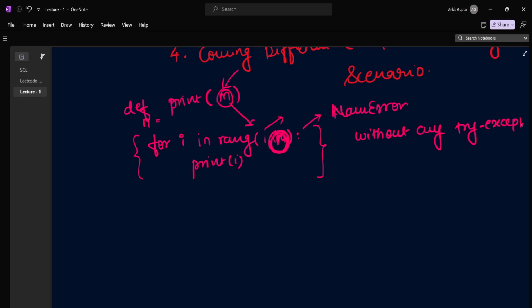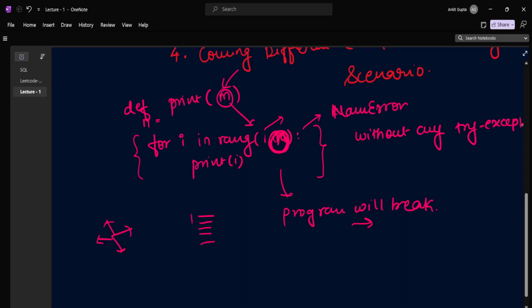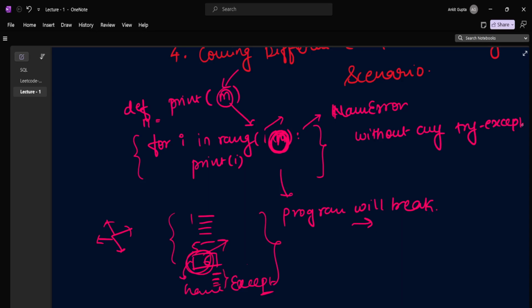In this kind of scenario where we have not handled the exception, the program will break, right? We don't always want that. There are multiple scenarios. Sometimes, say the code executes from 1 to 5 and at line number 6 the exception happens, we want this exception to be handled. That's where the except keyword comes in. And sometimes we want the program to break, and not execute anything after line number 6. So all these scenarios are there.